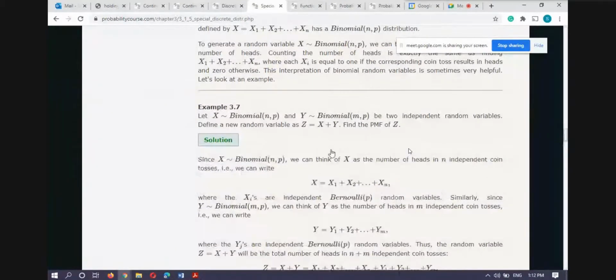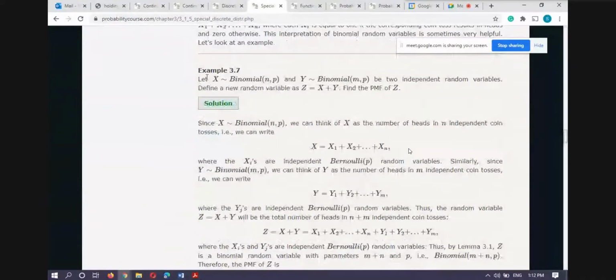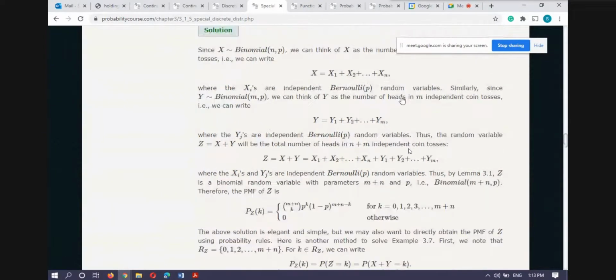Then we have proved this theorem also in the last class. If you have one random variable x which is binomial, and another one y is also binomial, and you have taken these two as independent, then you create a new random variable z which is x plus y, and you have to find the probability mass function of this new random variable z.